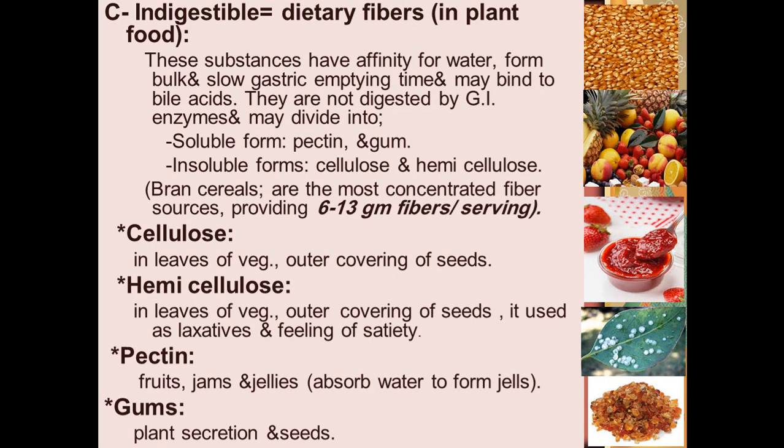Pectin is found in fruits and gums, as in this picture, and in jellies. They absorb water to form a jelly, a gel-like substance. And what about gums? This is gums. It is a plant secretion, found in seeds.